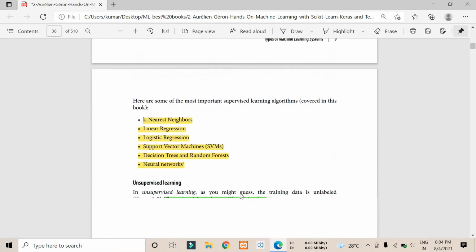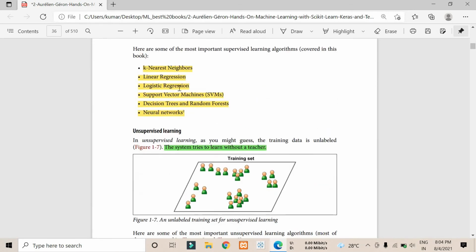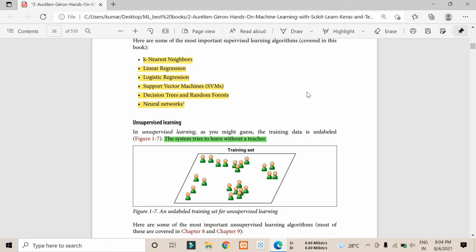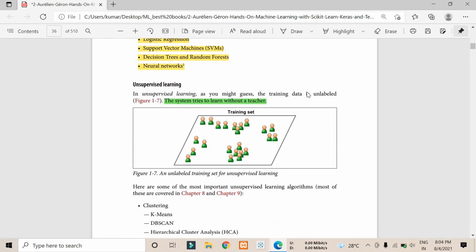Some of the machine learning algorithms are k-nearest neighbor, logistic regression, support vector machine, decision tree, random forest, neural networks. And what is basically unsupervised learning? Unsupervised learning tries to learn without a teacher, and here we have something called clustering.